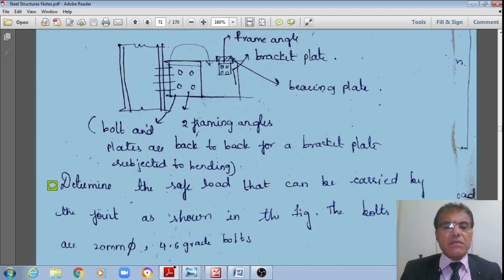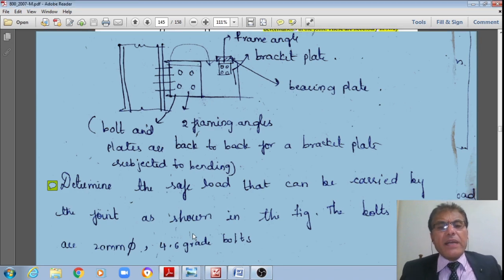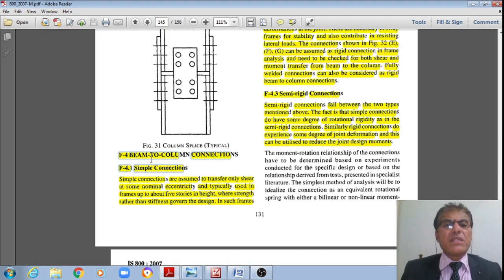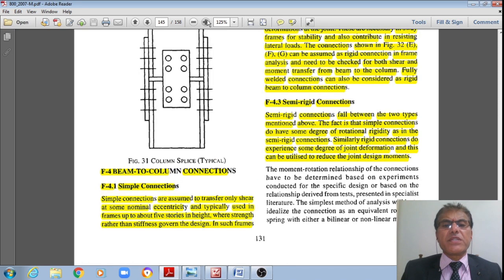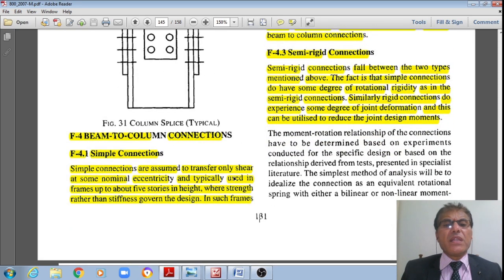Let us see these IS codal specifications, student, at a quicker pace, right? And now I'll go to IS 800, right? This is how we are there in IS 800, page number 131, student, right? Beam to column connections are of three types. Either simple connections, right? Simple connections are assumed to be, right? What are simple connections means, right? Now the code says that they are assumed to transfer only the shear force, right?